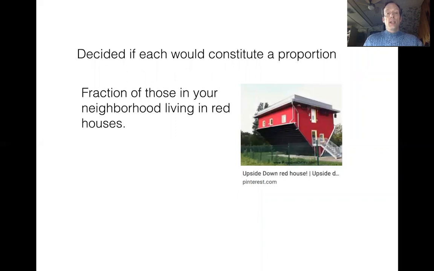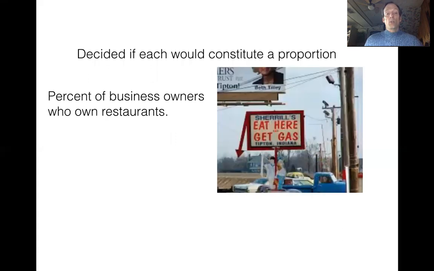The first one says we're going to look at our neighbors, and we're considering the fraction of those people in the neighborhood that live in red houses. We could say that you either live in a red house or you don't. And for simplicity, we'll pretend that you can only paint a house one color. So this would be a proportion, because you either live in a house that color or you don't. Next, we're talking about the percent of business owners who own restaurants. If you are a business owner, you either have a restaurant or you don't. Yes, this would be a proportion.